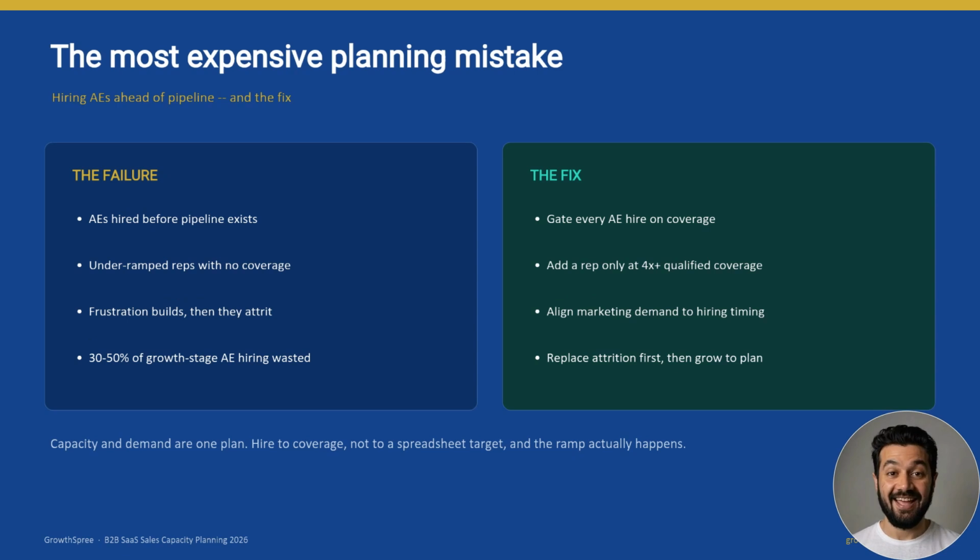Hiring AEs ahead of pipeline. Under-ramped reps with no coverage get frustrated and quit. That's 30 to 50% of growth stage hiring wasted. The fix: gate every AE hire on coverage. Add a rep only at 4x plus qualified pipeline. Capacity and demand are one plan.